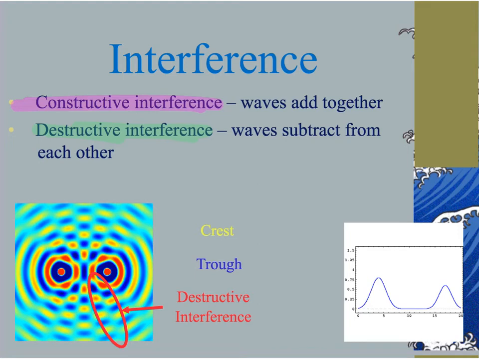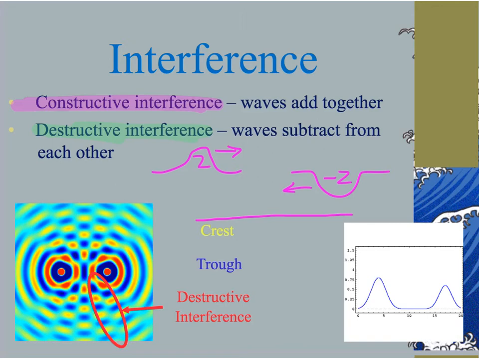So if I've got a crest of 2 moving to the right and a trough of -2 moving to the left, if I add a +2 with a -2, I get 0, which means for that split second, there's just going to be a flat line in my wave, where the waves are going to completely destroy each other, canceling each other in their entirety.